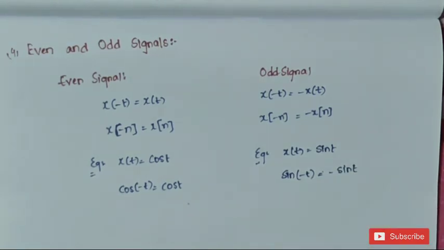So for an even signal, x of minus t should be equal to x of t, and x of minus n should be equal to x of n. In case of an odd signal, it's not like that. x of minus t is equal to minus x of t and x of minus n is equal to minus x of n.